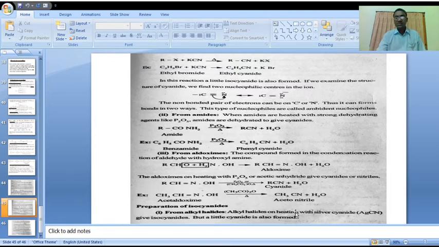This is about the synthesis of cyanides. Okay, is it clear, all of you? Now we will go to preparations of isocyanides. These are all the methods of synthesis for cyanides only.